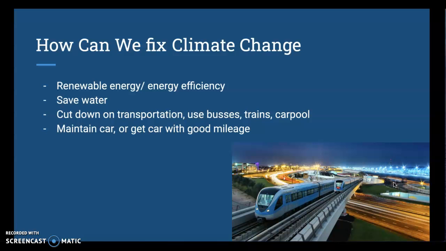We can also lessen climate change by taking down our emissions. For example, we can cut down on transportation, or we can use energy efficient transportation. We can use buses, trains, we can carpool, and bikes to lessen our emissions. And if we use a car, we can get a car with good mileage, so we don't use as much fossil fuels. And if we maintain our car, the car will perform well, in turn saving lots of energy.